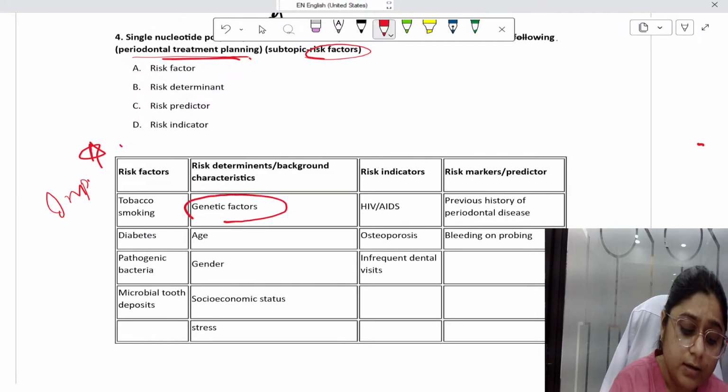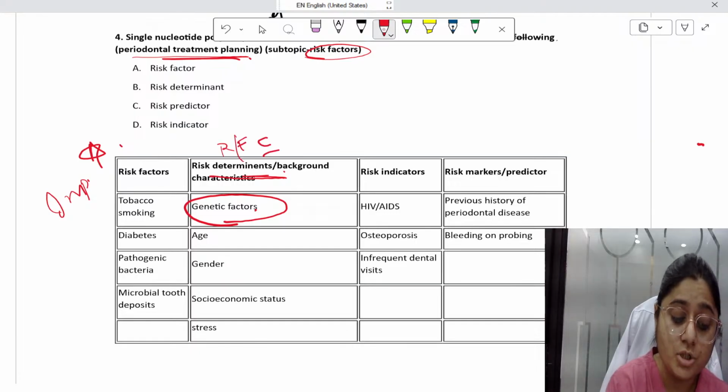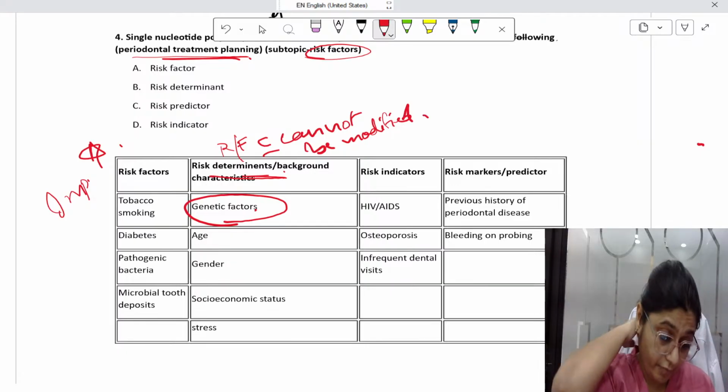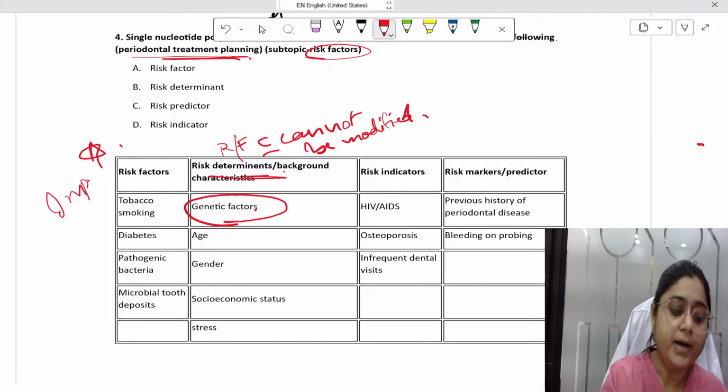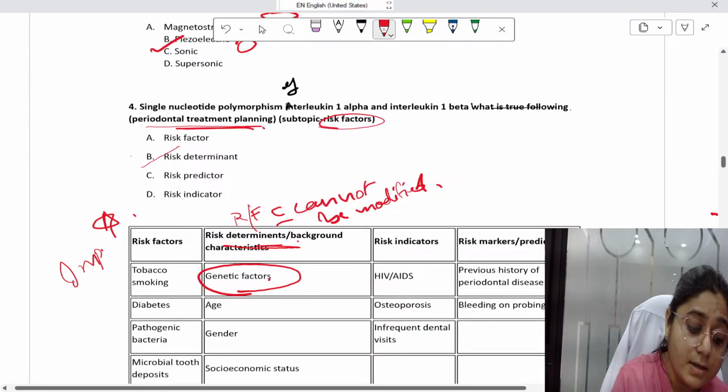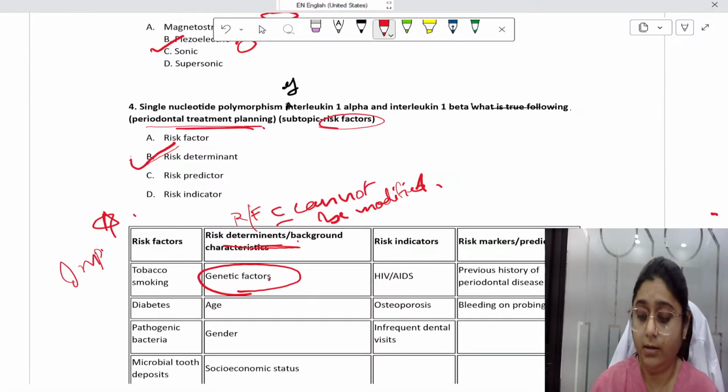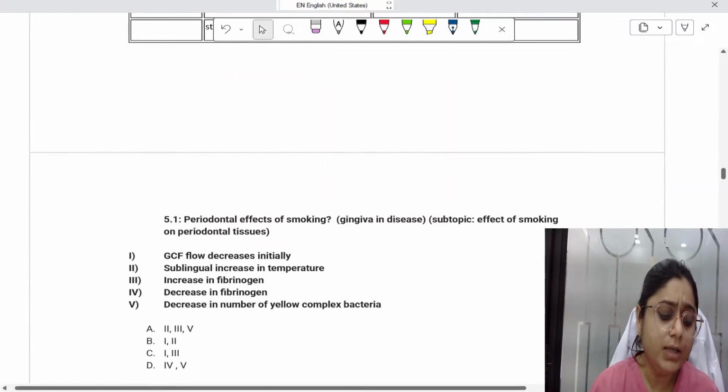And here, see, risk determinants. What are the risk determinants? These are the risk factors which cannot be modified. Yes, these are the risk factors which cannot be modified. These are the genetic factors. So these factors will come under risk determinant. Okay. Now the next question.